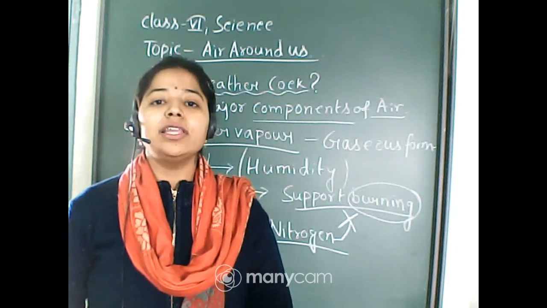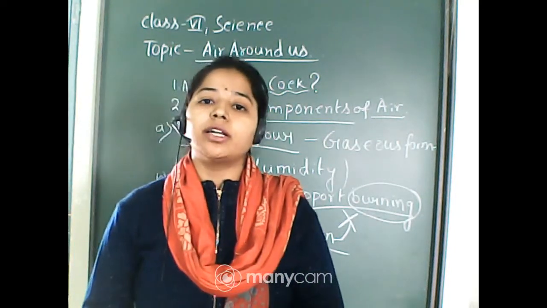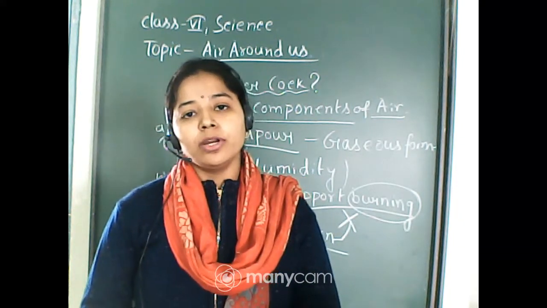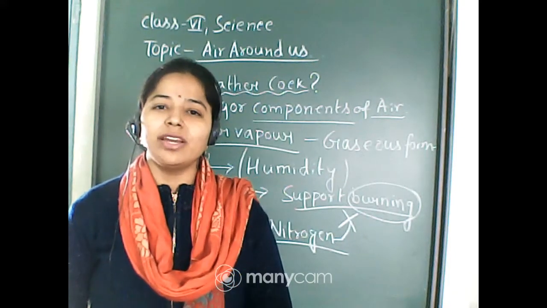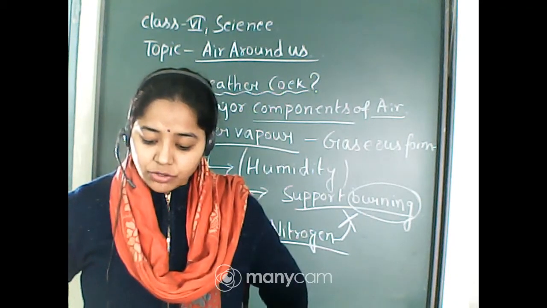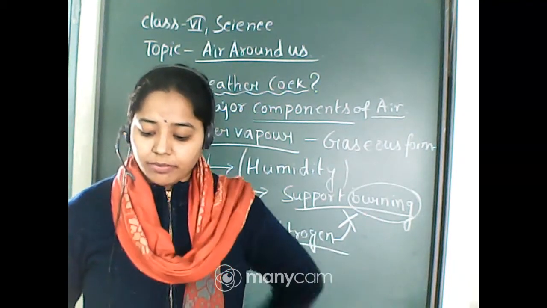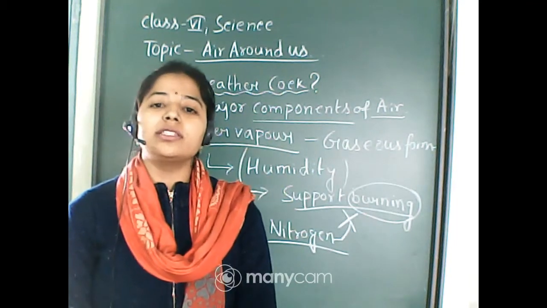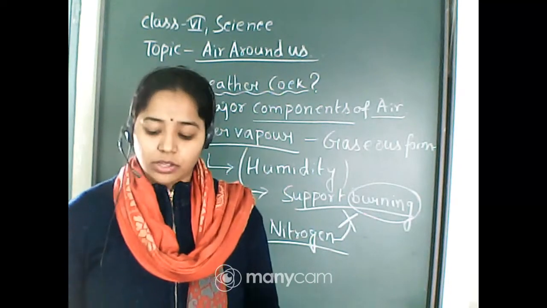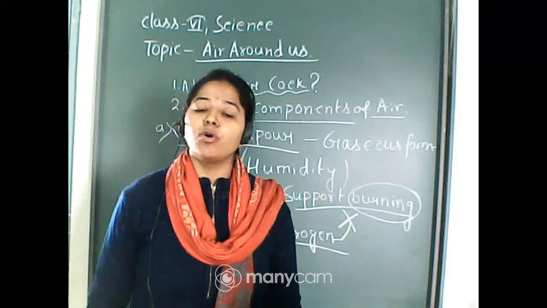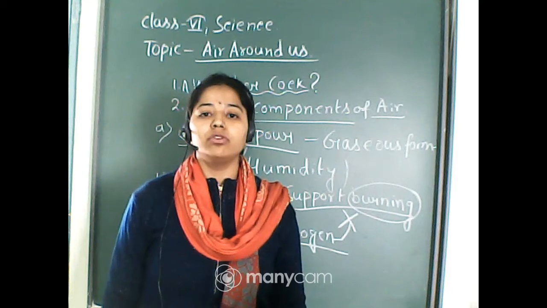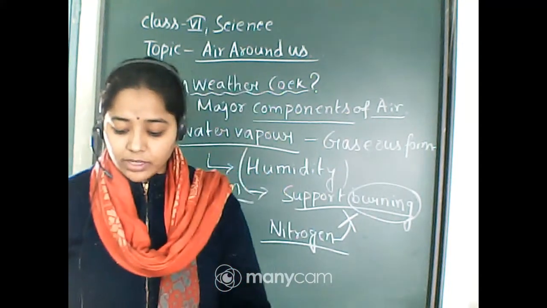Okay, and along with these components I have discussed, that is water vapor, oxygen, carbon dioxide and nitrogen, other components of air are dust and smoke. They are very tiny, fine dust particles and a few gases. Smoke is actually made of a few gases which are harmful. The burning of fuel produces smoke, and smoke contains many gases that are harmful for us. So you have understood this point.